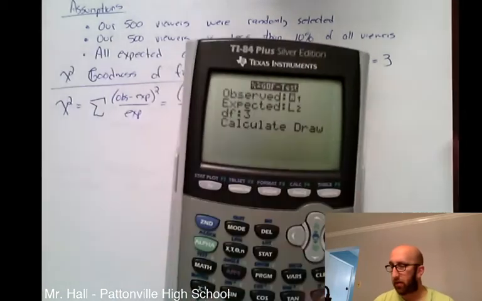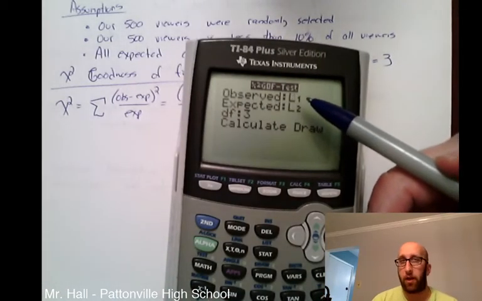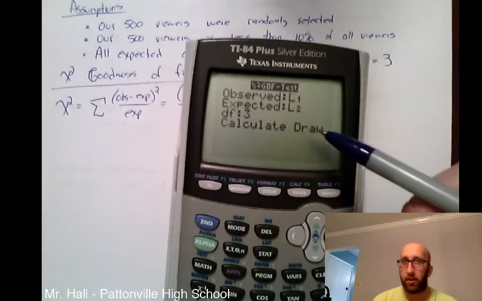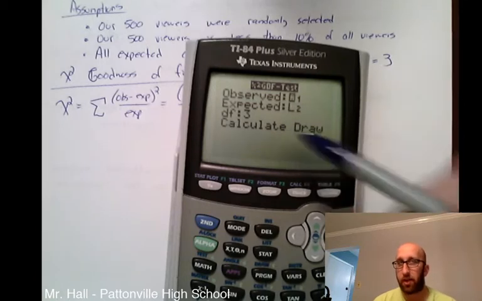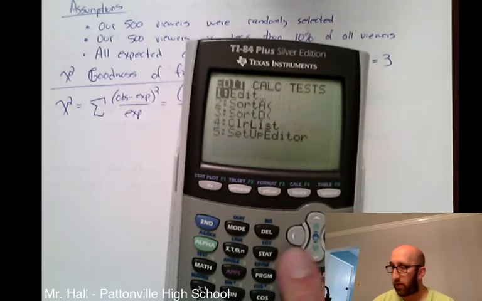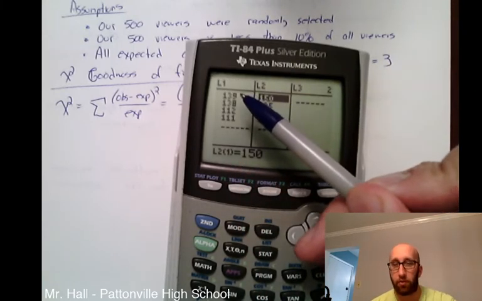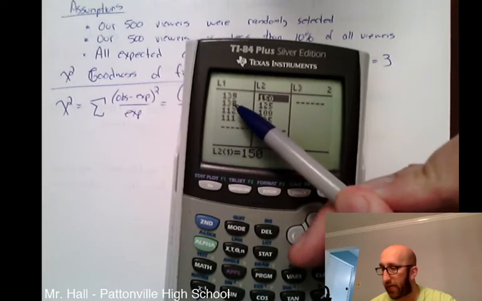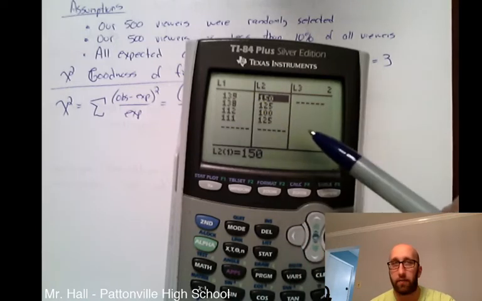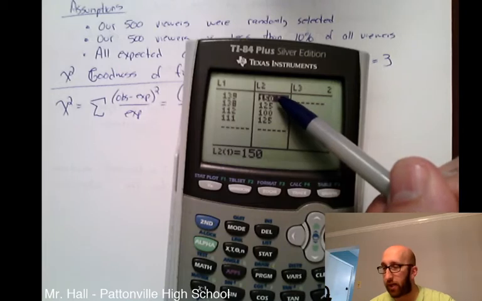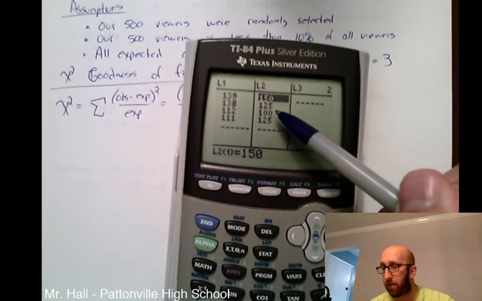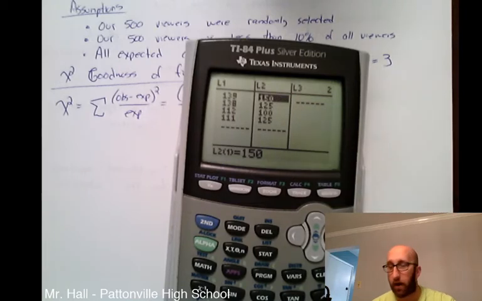So back to the calculator, I need to go and figure out my observed values in list 1, my expected values in list 2, and then I can come back and calculate. So again, to get your list, stat, edit. In list 1, I typed in all of my observed counts, 139, 138, 112, 111, and then my expected counts, which I had calculated, 150, 125, 100, 125.